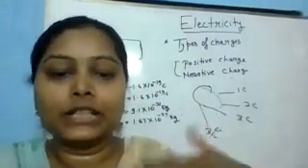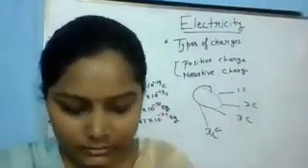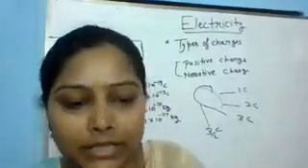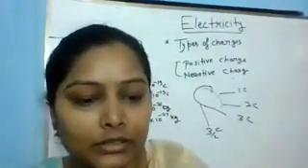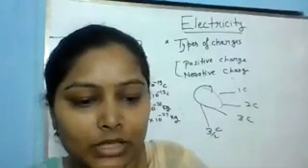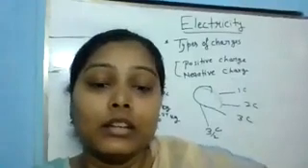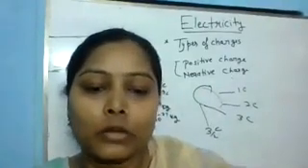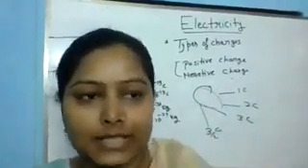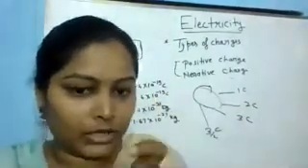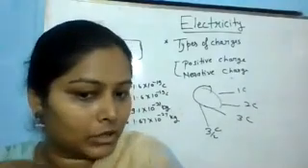Ma'am, what about ampere? See, when we pay our electricity bill, the commercial unit of that electricity is the kilowatt hour. You generally see this relation, 1 kilowatt hour equals 3.6 into 10 to the power 6 joule.